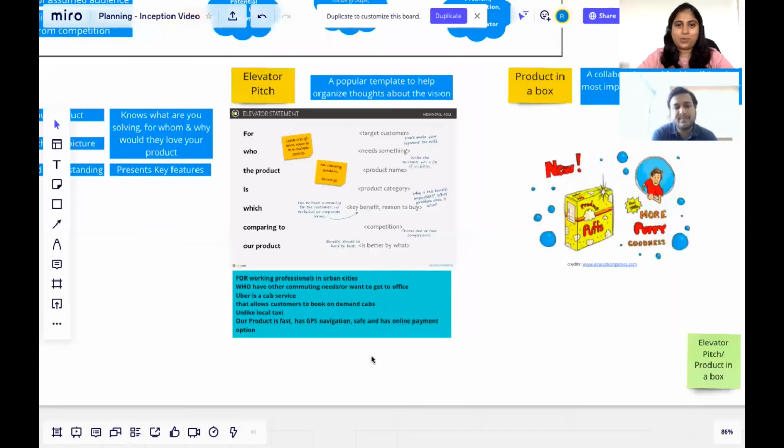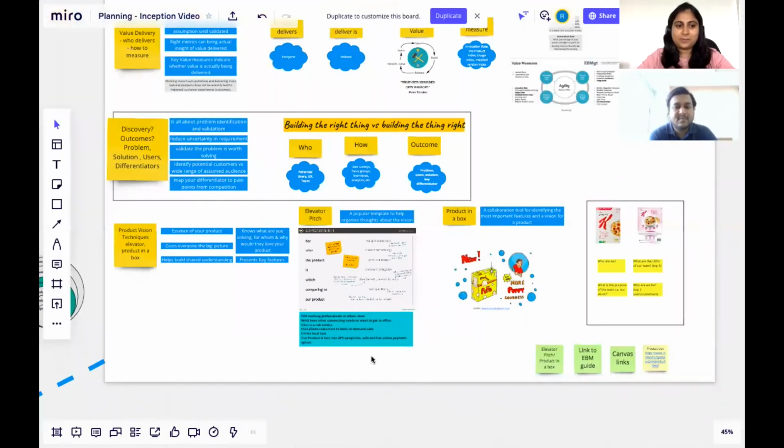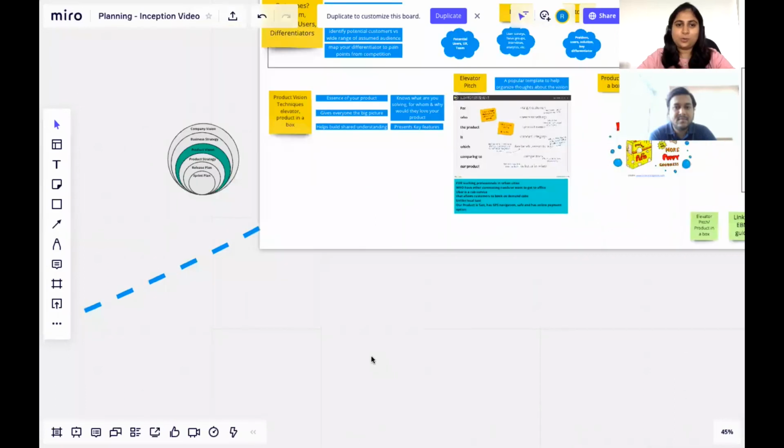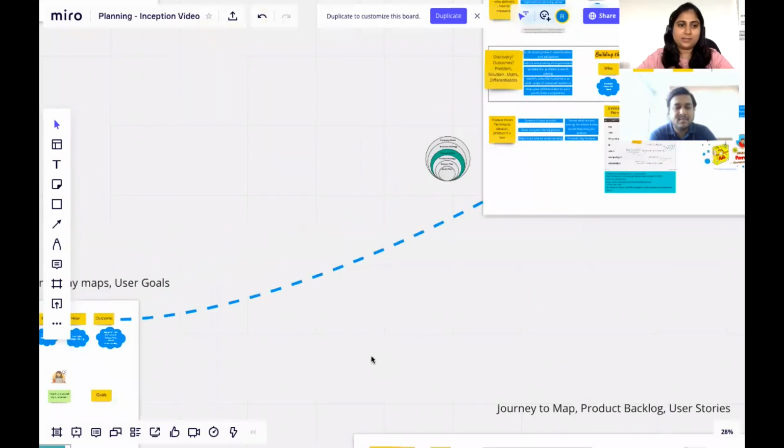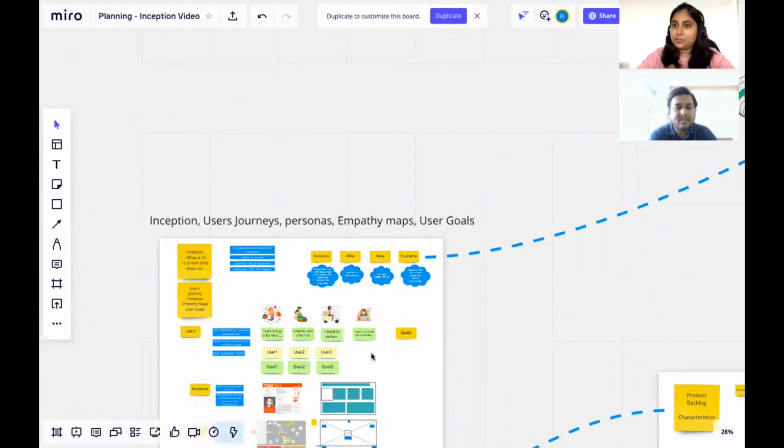Right. Okay, cool. That's pretty much it, people. In the next video, what we will look at is what an inception is, what user journeys are, what personas are, how you can build empathy maps, and what goals your users have.